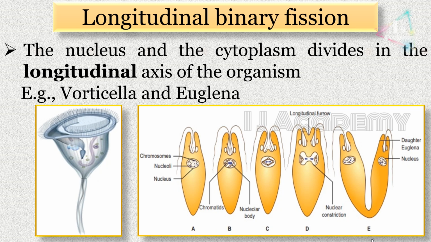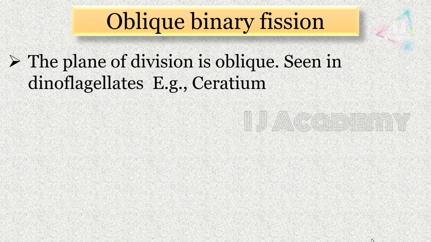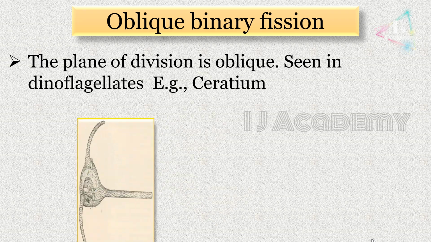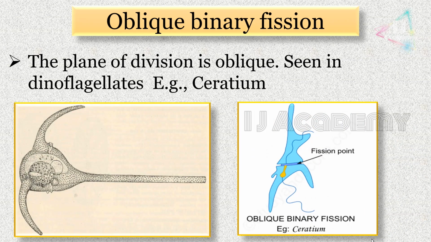Finally, two new daughter Euglena are formed. The final type is oblique binary fission. Here the plane of division is oblique, which is seen in dinoflagellates. Example, Ceratium. So this is the fission point.